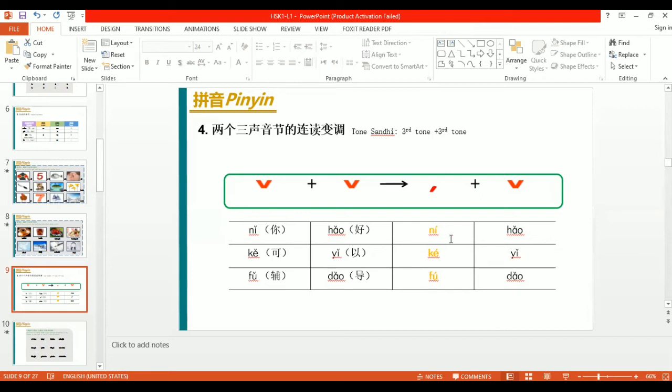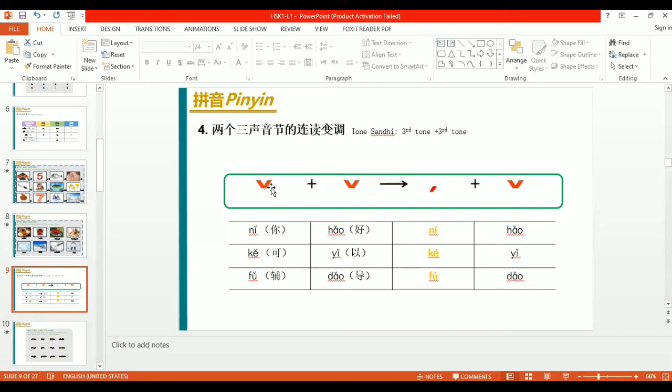The ni would have the second tone in our pronunciation. Ni will have the second tone, and hao will be in the third tone. Just like ni hao, ni hao. Now ni is going from third tone to second tone. Otherwise you will question why there is a third tone and also a third tone. But when we are reading ni hao, it is not read as two third tones, otherwise you will say it like this.